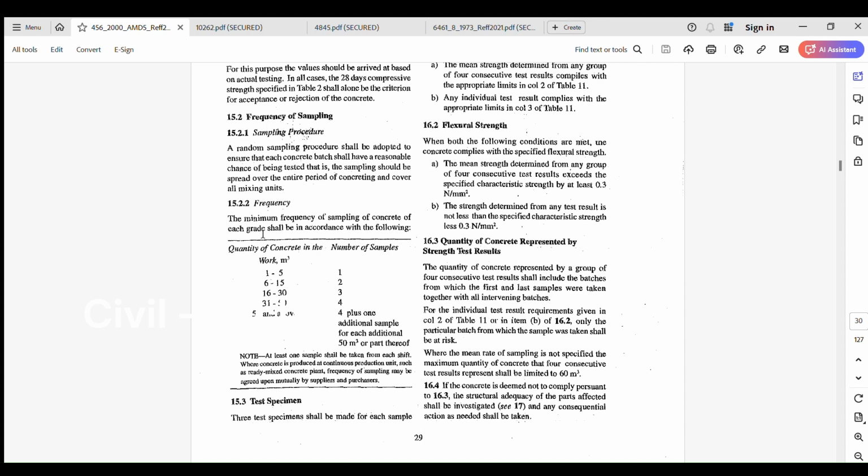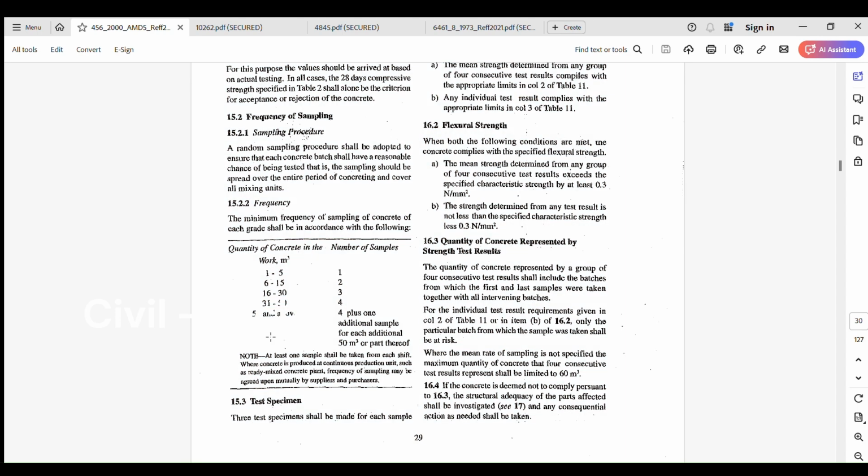The minimum frequency: the first column is the concrete quantity in terms of m cube, and the second column is the number of samples. If the quantity of concreting is 1 to 5 m cube, one sample needs to be cast. If the concrete volume is 6 to 15 m cube, we need to cast two samples. If it is 16 to 30 m cube, we need to cast 3. If it is 31 to 50 m cube, we need to cast 4.